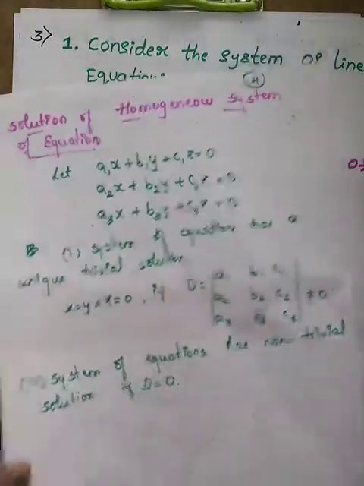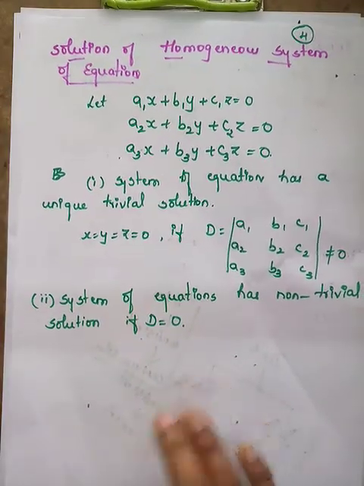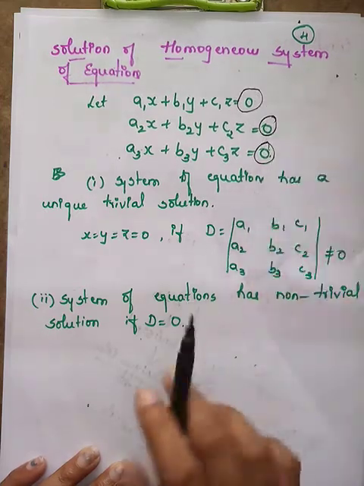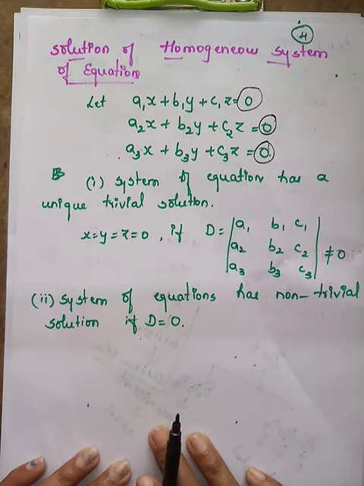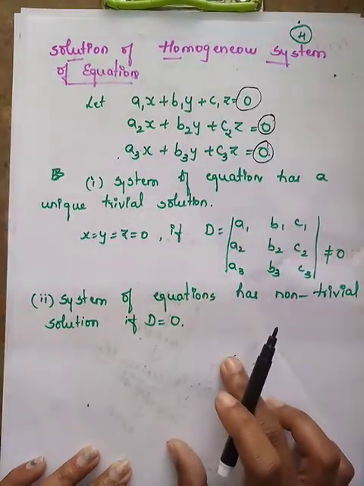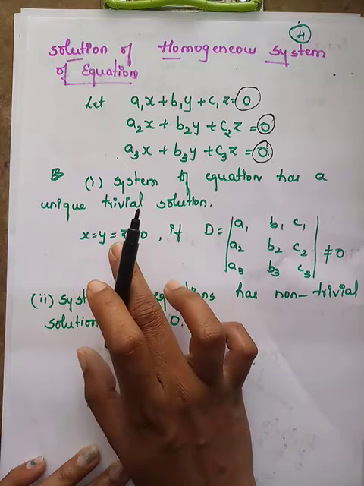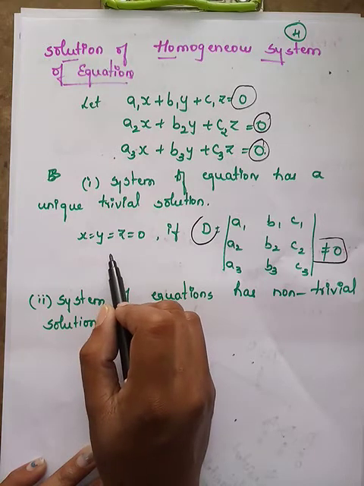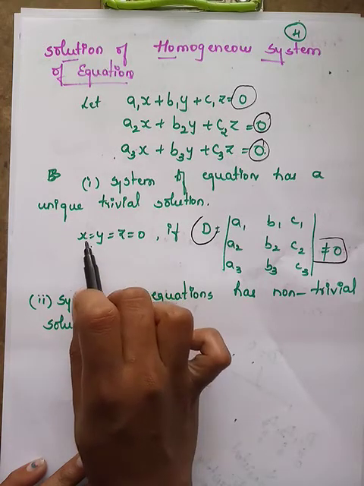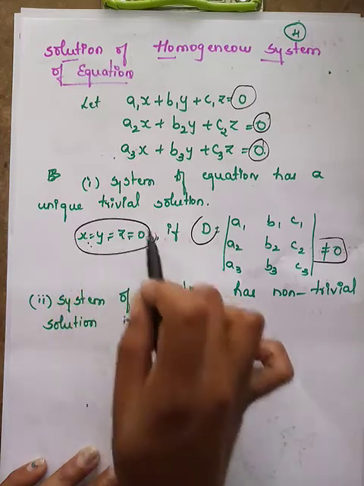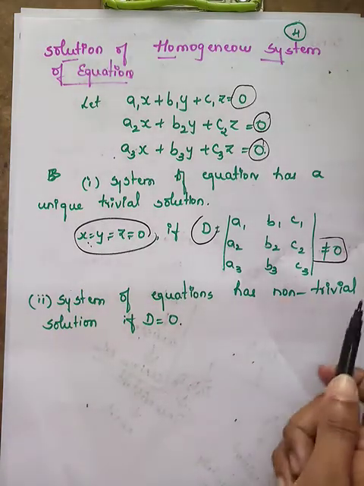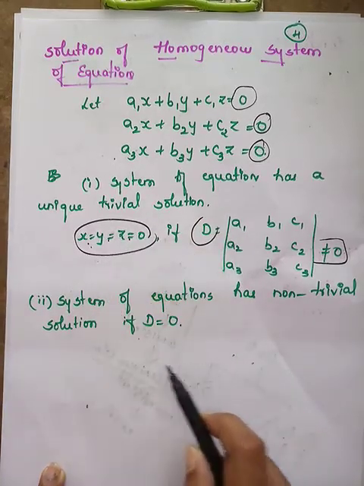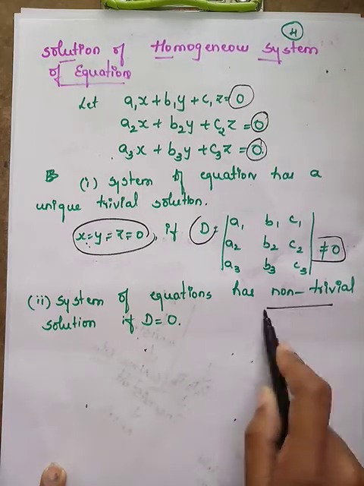Okay. Next up we have solutions for a homogeneous system of equations. What do you mean by a homogeneous system of equations? You can see the right-hand side should be 0. So this is a system of homogeneous equations. What you have to do is find the determinant of the coefficient matrix. If you get the determinant to be non-zero, it implies it has only the trivial solution. What is the trivial solution? x is equal to y is equal to z is equal to 0. Only in the case of a homogeneous system, if the determinant is non-zero, we can conclude that the system has the trivial solution. Suppose the determinant is equal to 0, then it has a non-trivial solution.